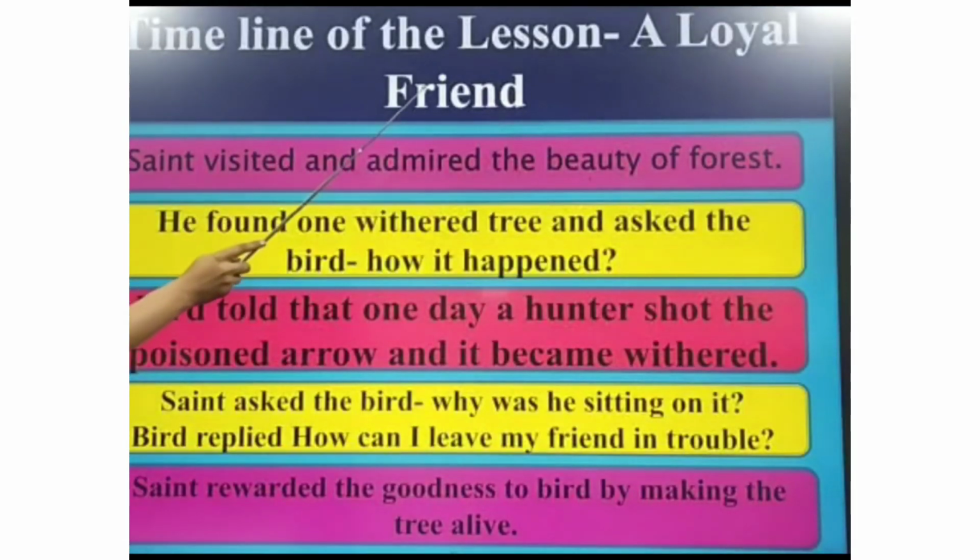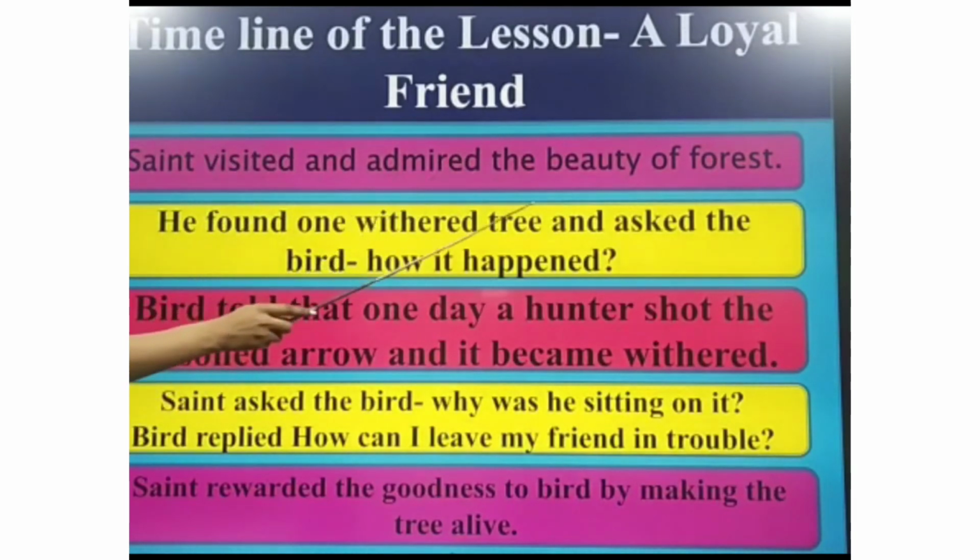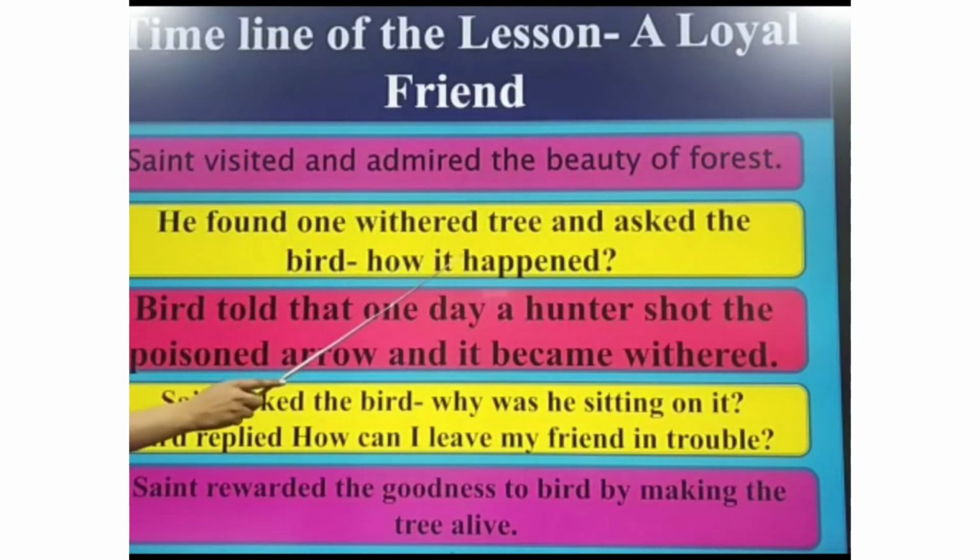Timeline of the lesson, A Loyal Friend. What is the meaning of timeline? Timeline means the briefing of the story. Now I'll brief you the story. What happened? One day a saint visited and admired the beauty of the forest. He found one withered tree and asked the bird how it happened.